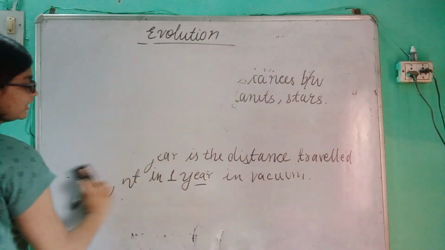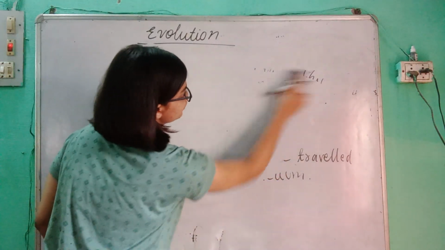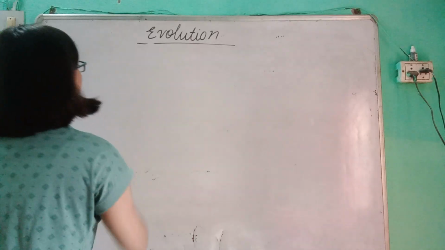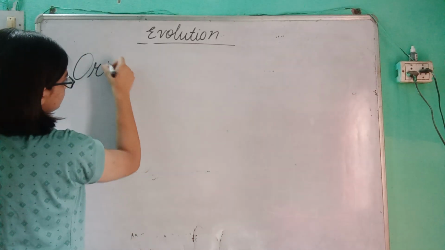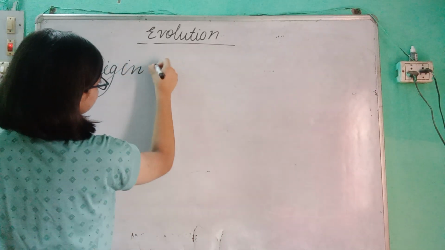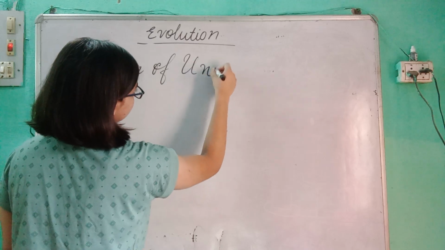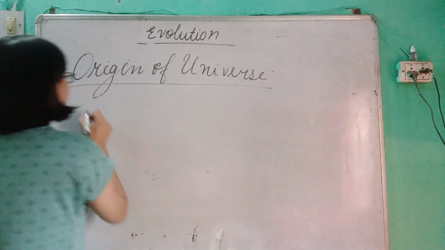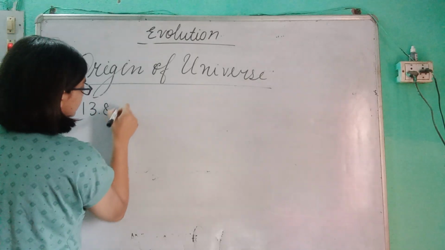Now let us look at the origin of the universe. How the universe originated.